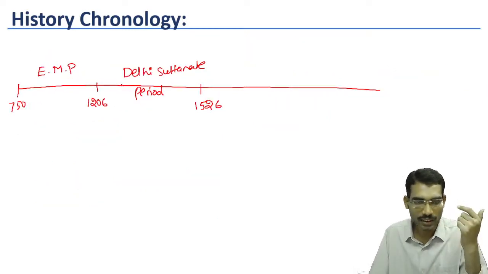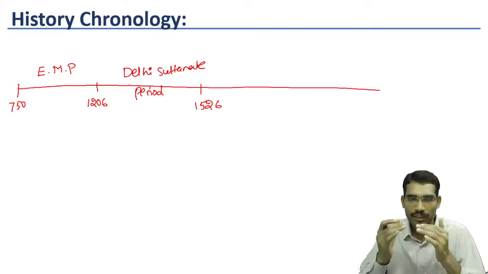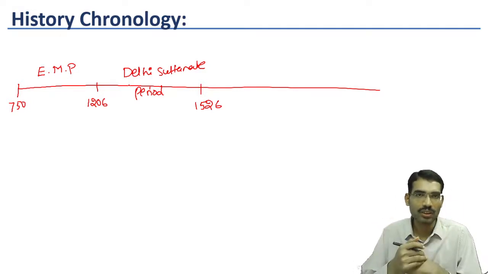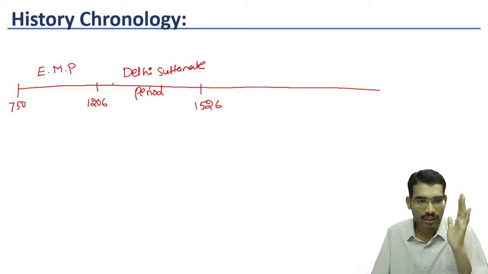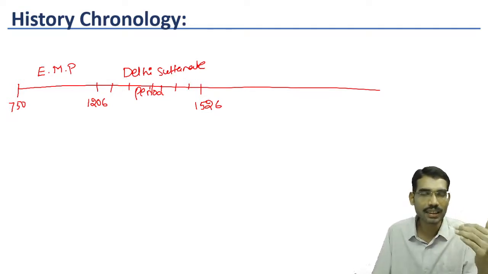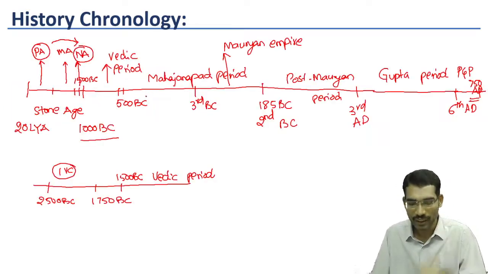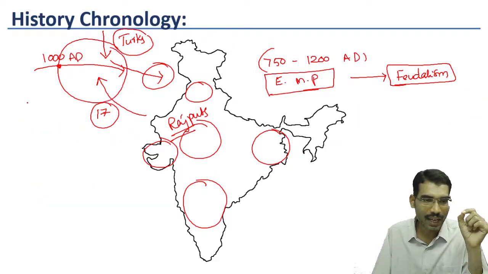Once again, Delhi Sultanate is like the Magadhan Empire. In the Magadhan Empire, different dynasties ruled. For example, Haryanka dynasty, Shishunaga dynasty, Nanda dynasty, after that Mauryan dynasty. Likewise, in Delhi Sultanate also, different dynasties ruled for certain periods. Initially, slave dynasty. Why is it called slave dynasty? Initially, these Turks in these kingdoms acted as slaves.